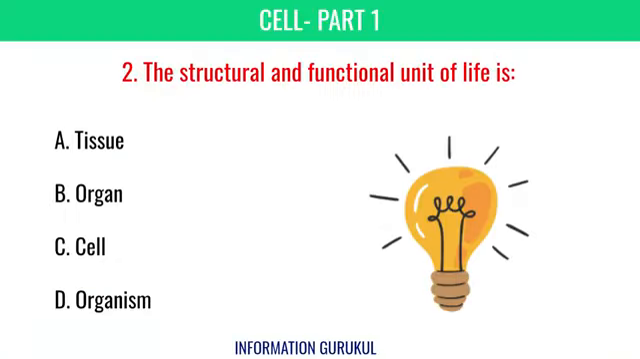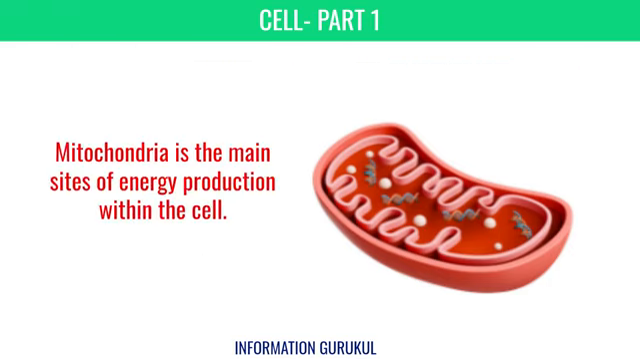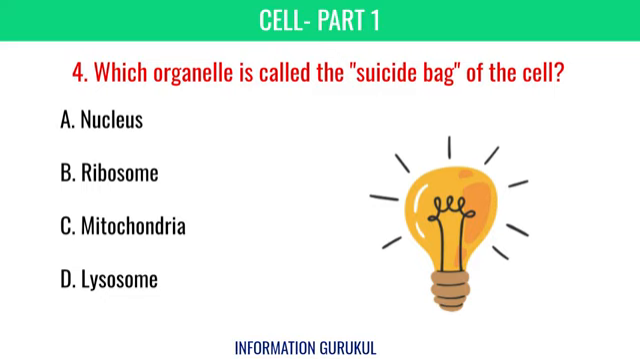The structural and functional unit of life is cell. Which organelle is known as the powerhouse of the cell? Mitochondria. Mitochondria is the main sites of energy production within the cell. Which organelle is called the suicide bag of the cell? Lysosome.